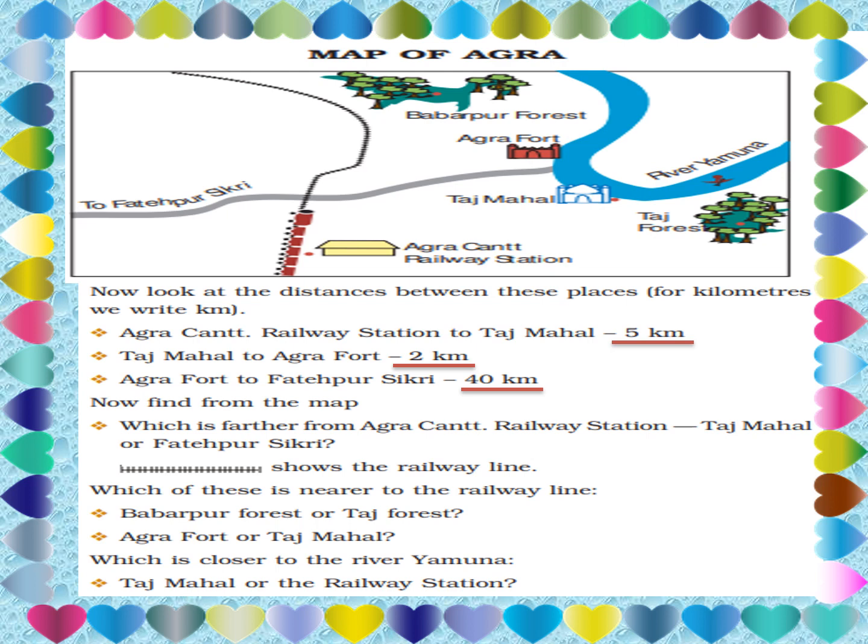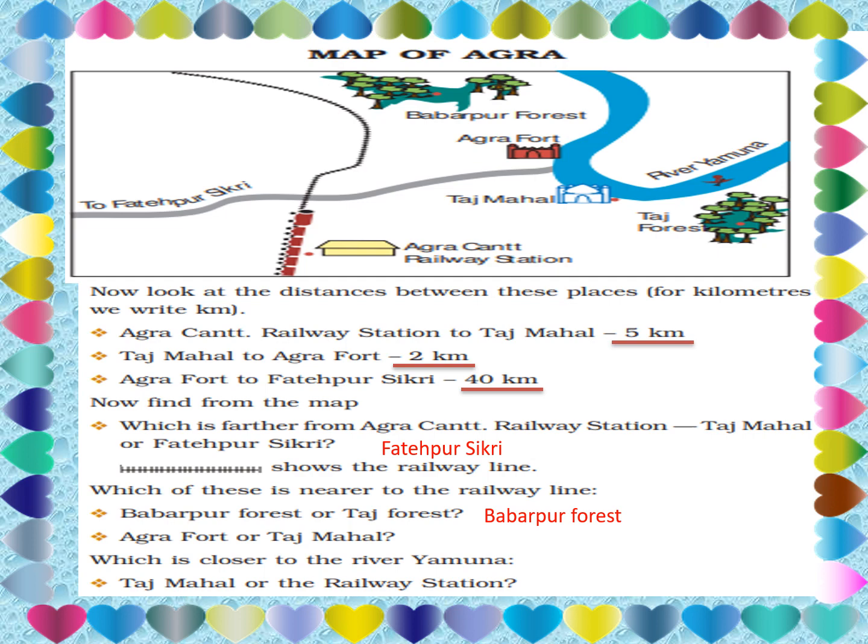Because Fatehpur Sikri, you can just see the road leading to it, and it is given that it is 40 kilometers far from Agra Fort. So obviously the answer will be Fatehpur Sikri. Which of these is nearer? That means closer to the railway line. Babarpur Forest or Taj Forest? Look at the map again. Which is closer to the railway line? It is Babarpur Forest.